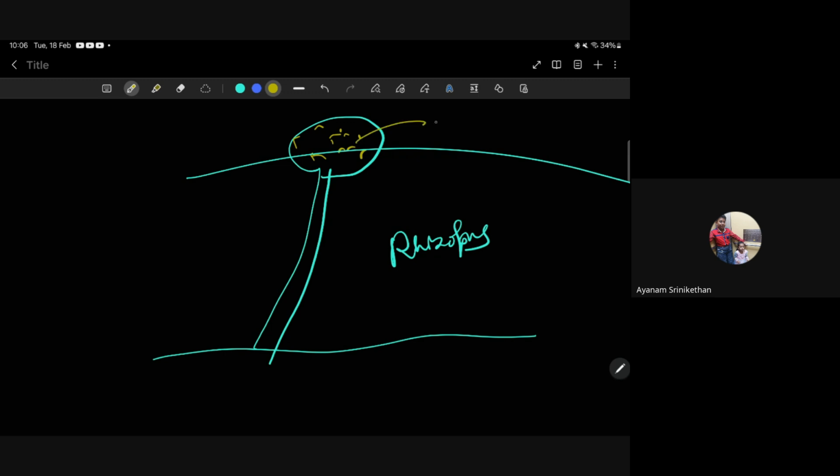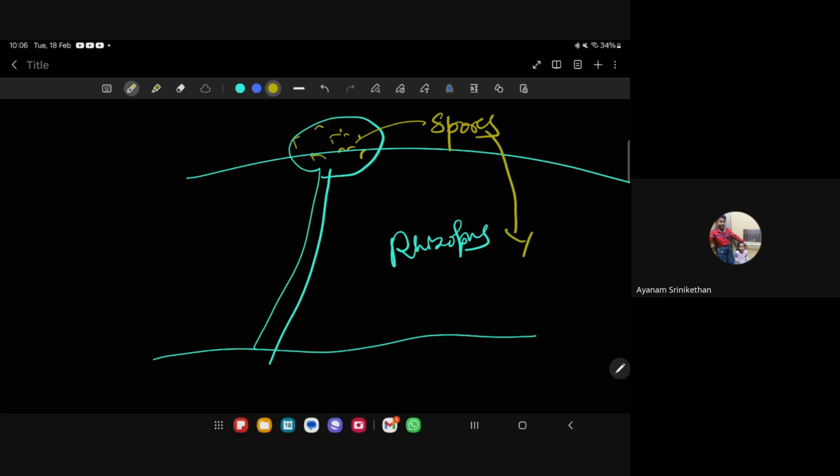Inside this sporangia there are spores, and these spores can develop into new rhizopus individuals when it bursts on maturation.